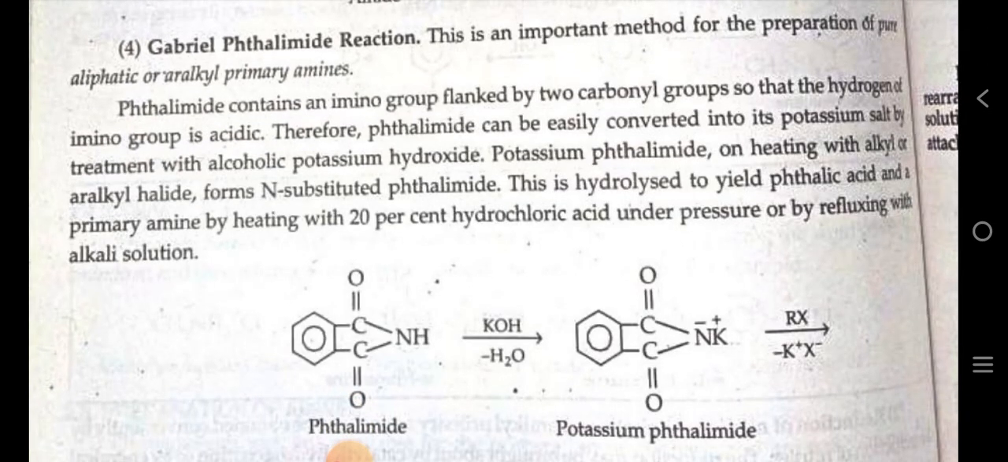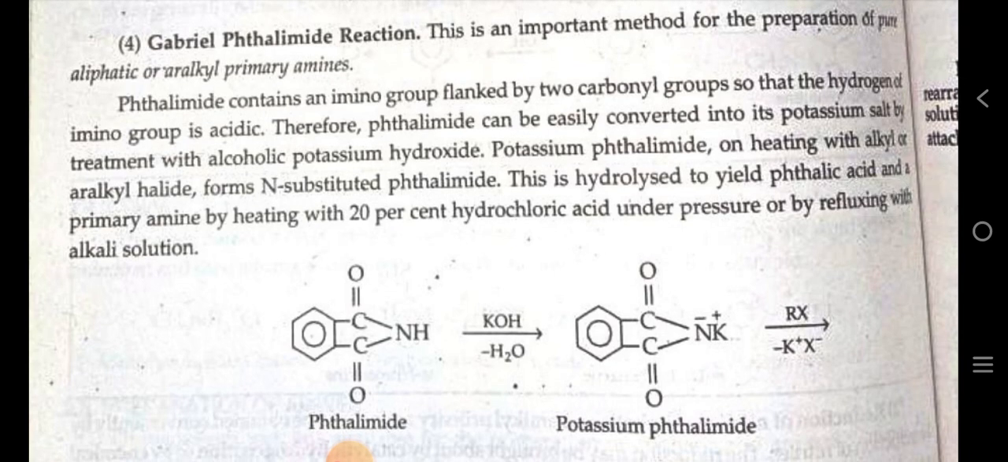After that, we discuss a named reaction, the Gabriel phthalimide reaction. This is an important method for the preparation of pure aliphatic or aralkyl primary amines. Phthalimide contains an imino group flanked by two carbonyl groups, so that the hydrogen of the imino group is acidic. Therefore, phthalimide can be easily converted into its potassium salt by treatment with alcoholic potassium hydroxide. Potassium phthalimide on heating with alkyl or aralkyl halide forms N-substituted phthalimide.